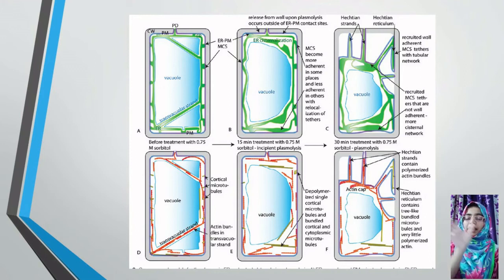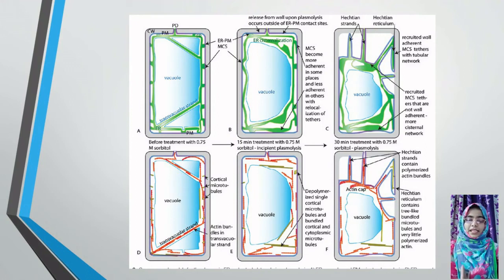So here you can see the upper green colored structures are called plasmolysis, whereas the lower red colored structures are called deplasmolysis, okay. So what is the difference between those slides? The cell shape will not change. In the initial stages, in the animal cell, the complete cell, the RBC, will get shrinkage, whereas in the plant cell, the cell wall structure will not change, it remains the same. Only inside the cell, the vacuole structure will get changed, but the cell wall structure or the complete cell will be the same.